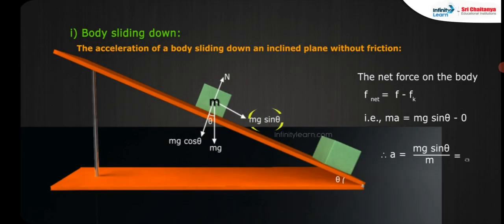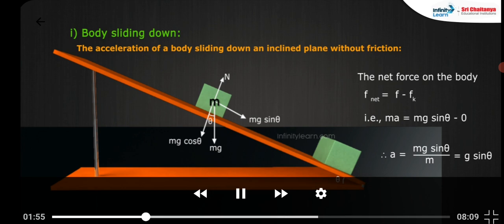a is equal to mg sine theta by m, that is equal to g sine theta.